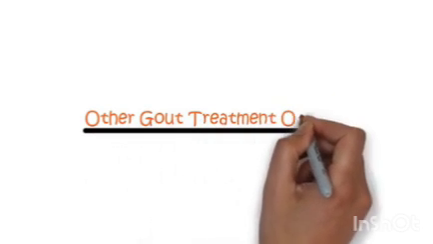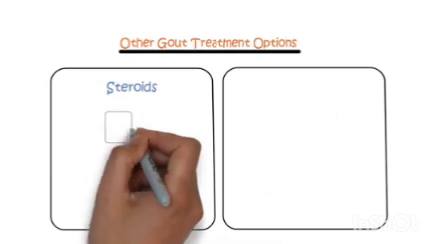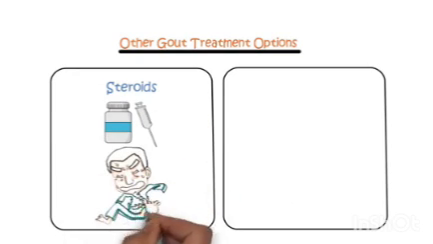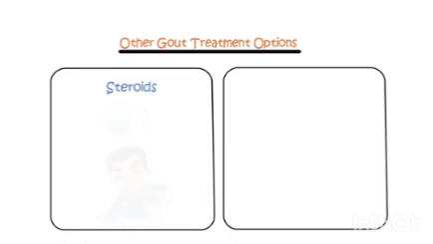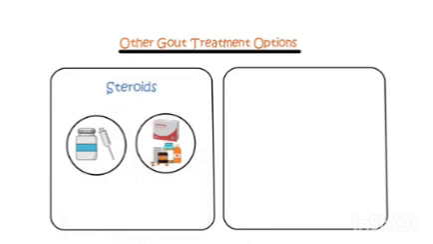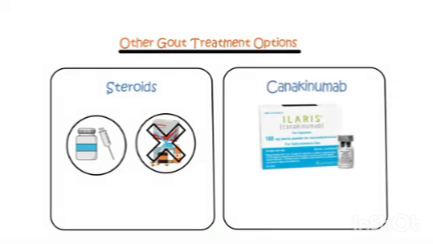Other gout treatment options. Steroids. Steroid tablets or steroid injections are additional options for reducing pain and inflammation during gout attacks. They become a choice when anti-inflammatory painkillers and colchicine are not suitable or well tolerated. Canakinumab is a relatively recent addition to the options for gout treatment.